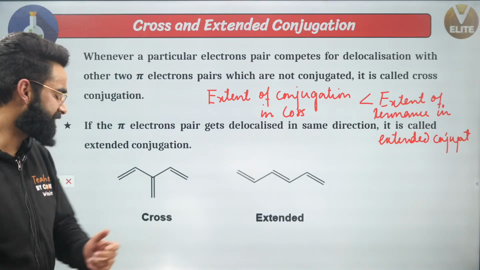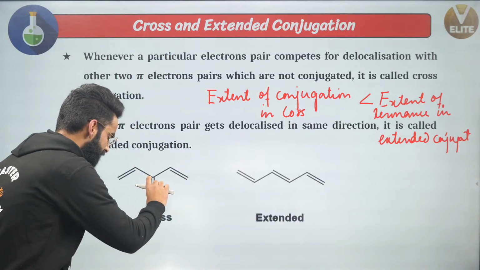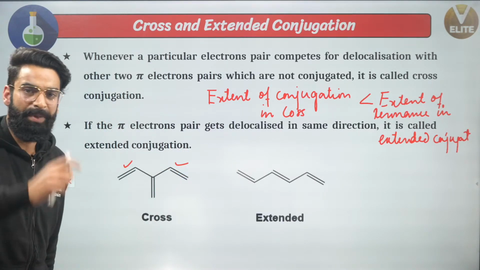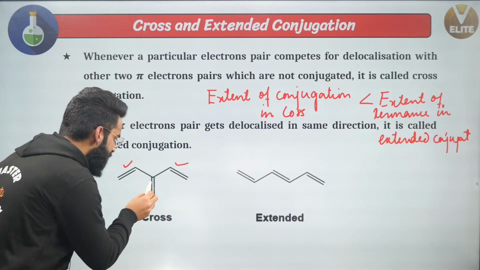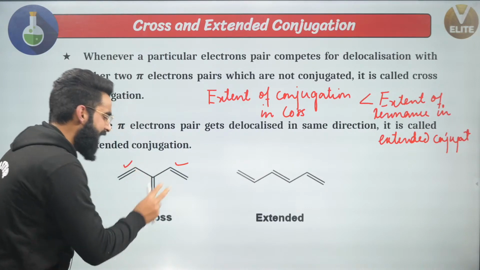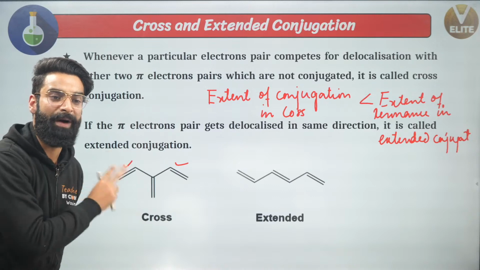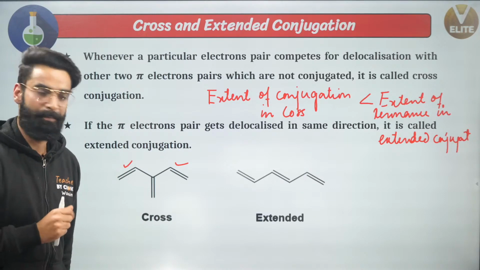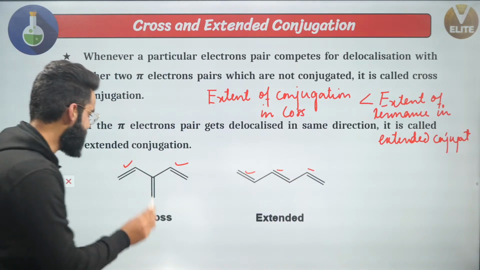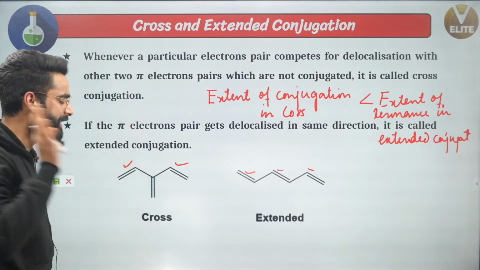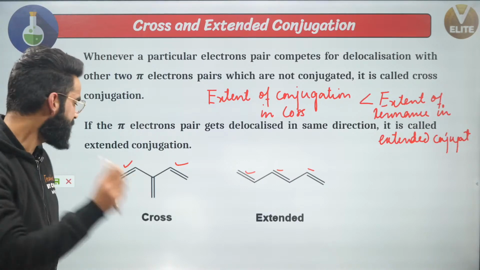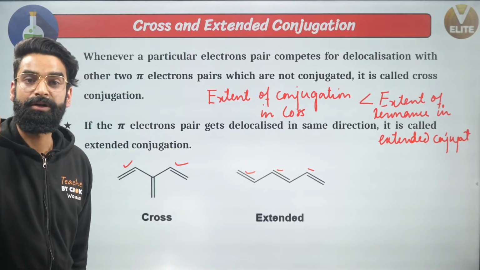Okay? Why is that, if I ask you? See, this pi electron pair is simultaneously in conjugation with this one as well as this one. But at a particular instant, it can show delocalization with either this one or this one. So out of three electron pairs, at a particular instant, only two pi electron pairs can show delocalization. But over here, all these electron pairs can simultaneously show delocalization. So I can say extent of resonance in cross conjugation is always less than the extent of conjugation in the extended one, right?